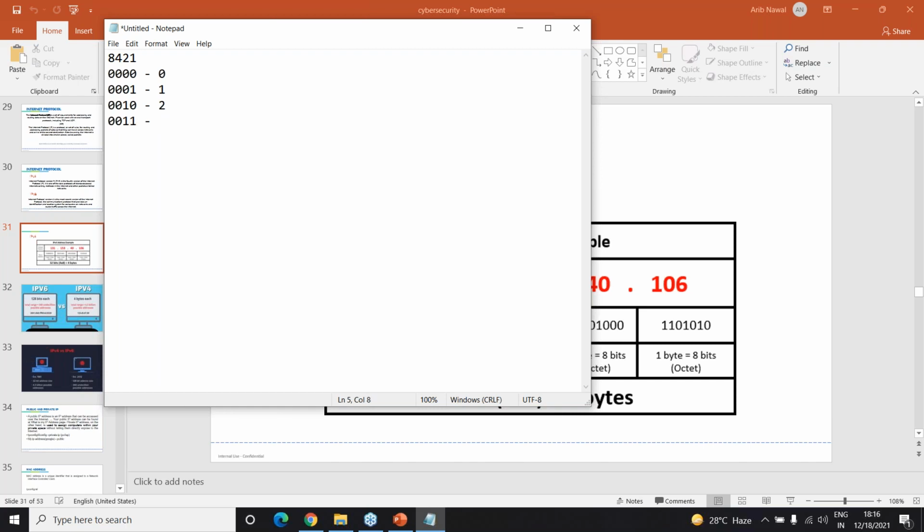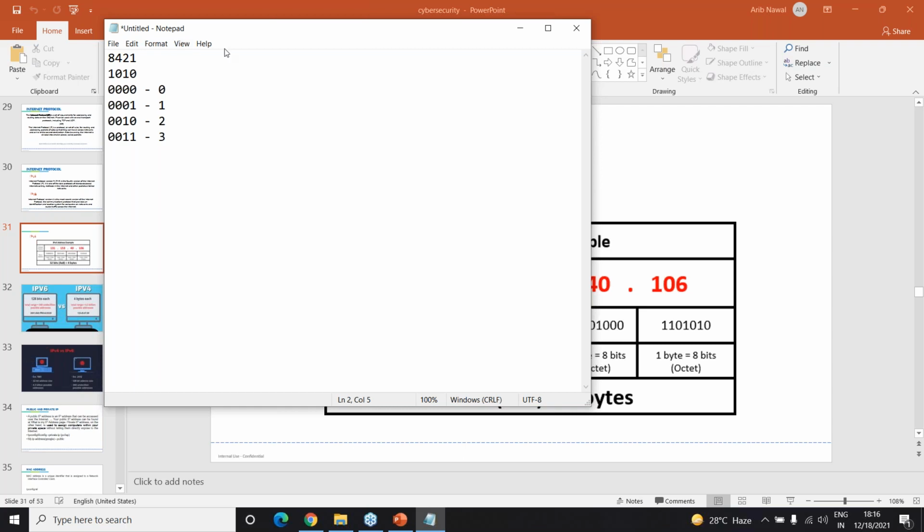So basically, whatever the value is, I would have to write down the value. Say if I wanted 10, I would have to put 1 under this and 1 under this, because this is 8 plus 2, and 8 plus 2 becomes 10. So I'll just put 1, 0, 1 and then another 0. So this gives me 10.